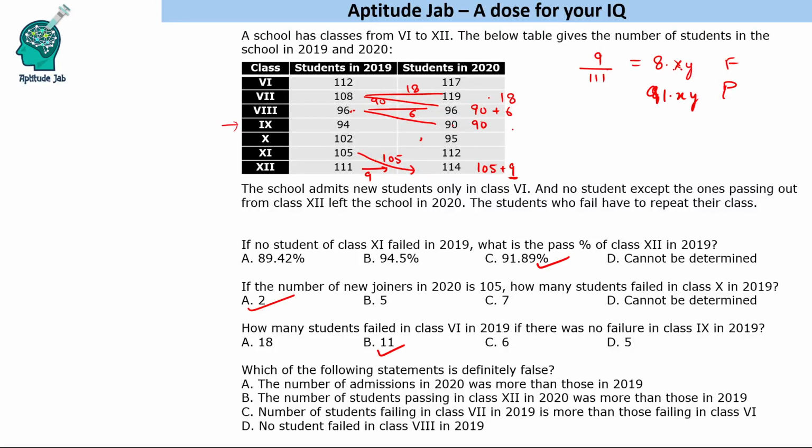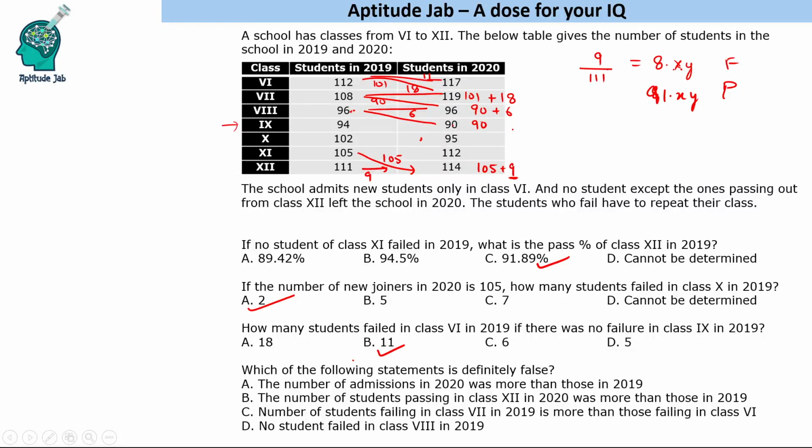That means this is 101 plus 18. Now 101 will come from this. If 101 come from this, then 11 must be failures, because there are 112 students, so 11 failures. This is how we go in reverse and calculate it. But if you have solved the second question, you could have directly answered this also.